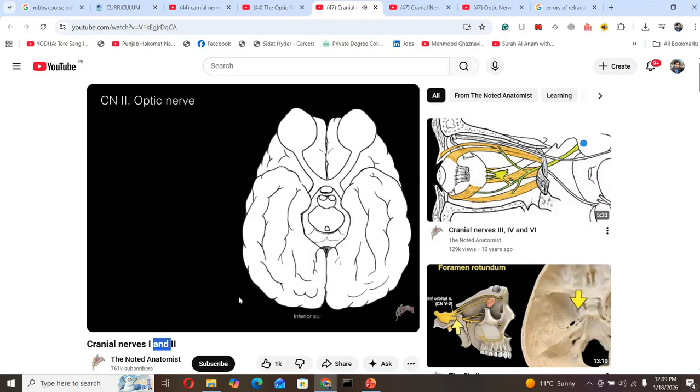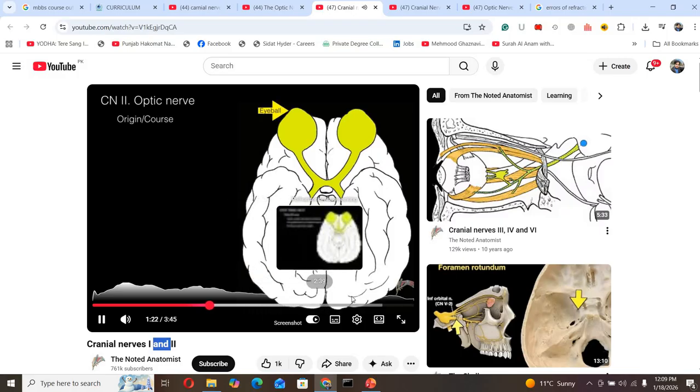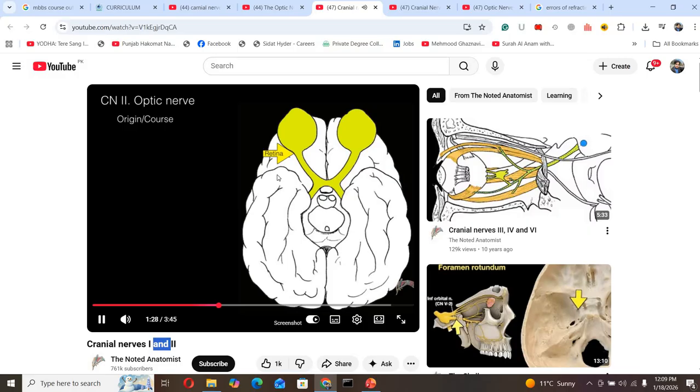The optic nerve. Here we have an inferior view of the brain. There's our yellowed area, which is the origin of the nerve. There's our eyeball, and the retina is somewhere at the back, and the retina then becomes the optic nerve. It traverses this opening in the skull called the optic canal.